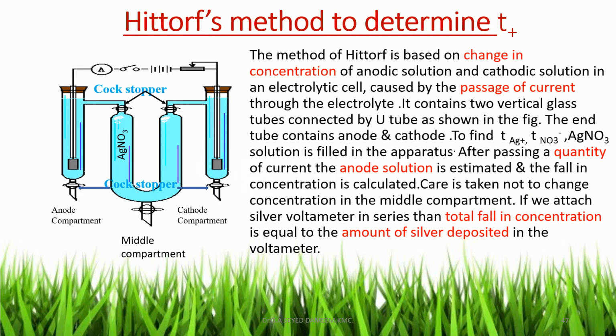After passing a quantity of current, the anode solution is estimated and the fall in concentration is calculated. And care is taken not to change concentration in the middle compartment. Also, if you attach the silver voltameter in series, then total fall in concentration is equal to the amount of silver deposited in the silver voltameter.